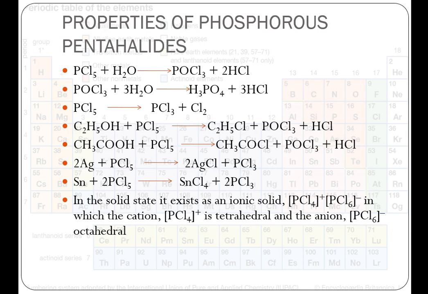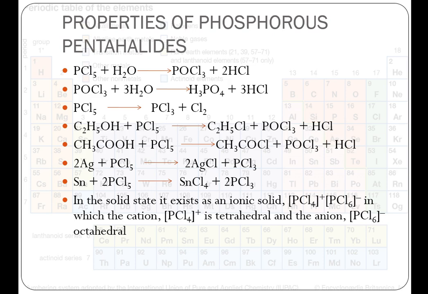PCl5 is a yellowish white powder. It also hydrolyzes in moist air to give first POCl3 and ultimately H3PO4. When heated, PCl5 decomposes to form PCl3 and Cl2. It also reacts with organic compounds containing OH group to form chloroderivatives. The only difference is in the side product.